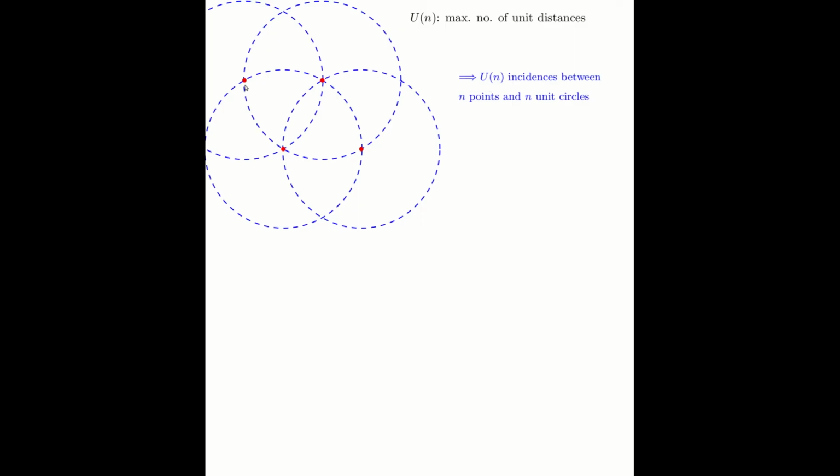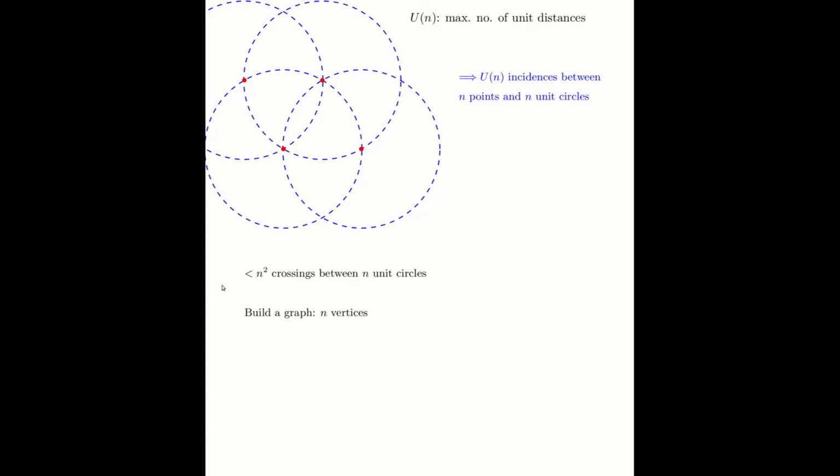Actually, we have, in fact, 2 times u of n incidences because this unit distance will induce an incidence over here and over here. But the factor of 2 will not matter for us at the end. So now we look at the new problem. We have n points and n unit circles, and we have u of n incidences between them. And we'd like to prove a bound on u of n.